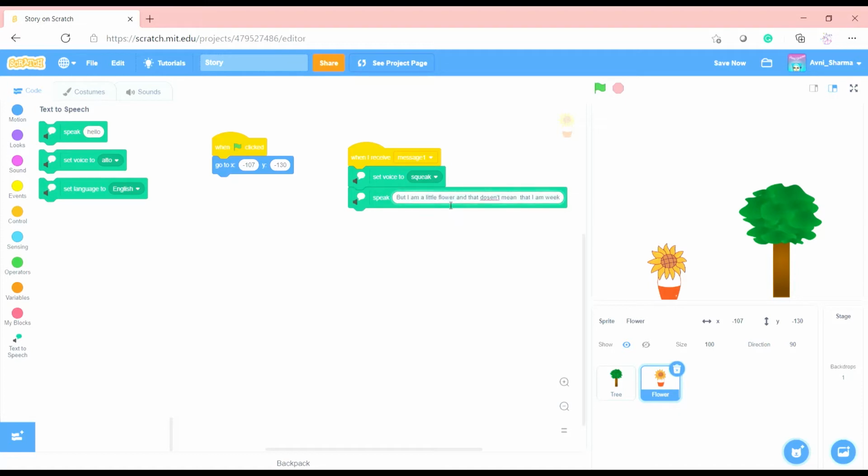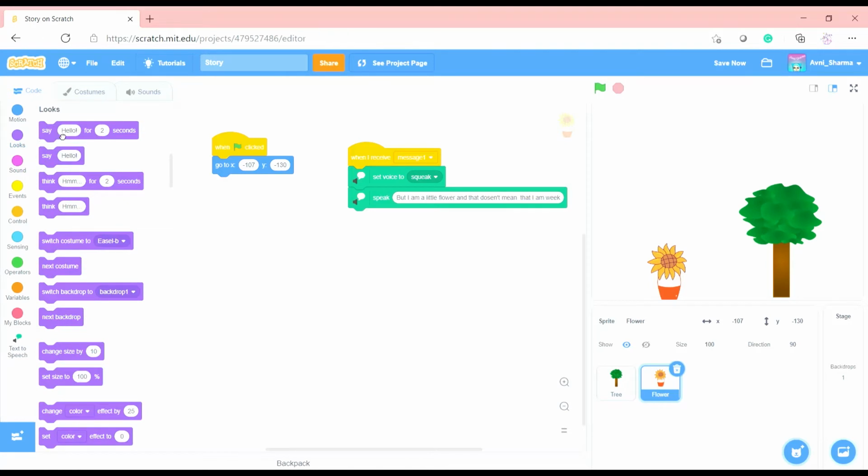Now let's just copy this whole thing and get a looks block. Oopsies, yeah. Hello. I am very strong and you little flower are very weak. But I am a little flower and that doesn't mean that I am weak. Oops, I put the weak thing.